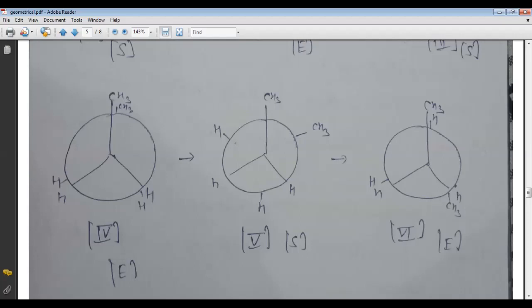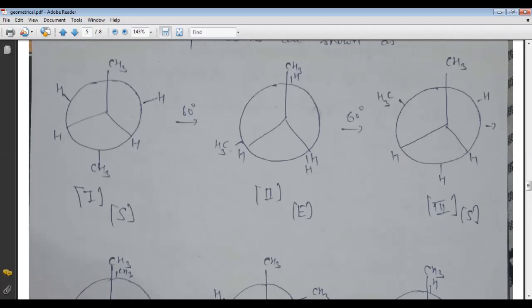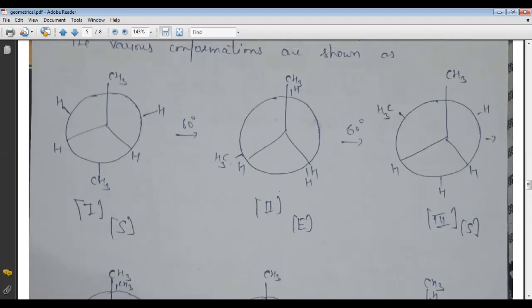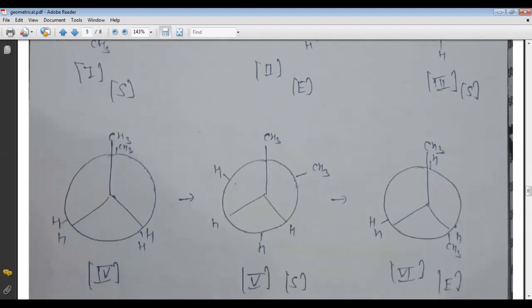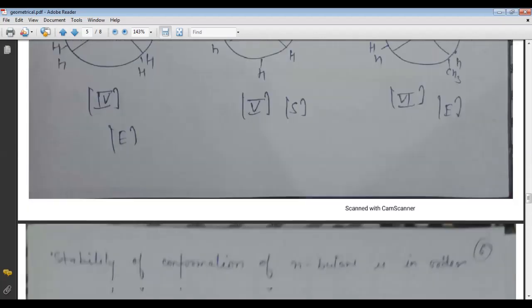So here are the six conformers. I will explain again: first is staggered, second eclipse, third staggered, fourth eclipse, fifth staggered, and sixth eclipse also.